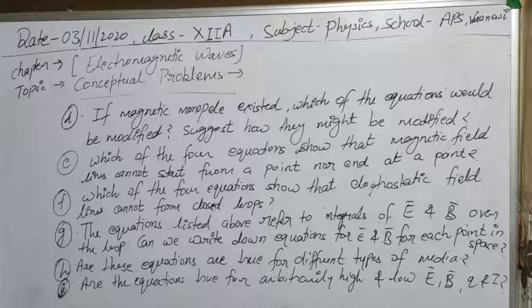The next question is: are these equations true for different types of media, like conducting media, dielectric media, plasma media? If an electromagnetic wave is passing through these types of media, are these equations true or not? Yes, we have to reply to this question. Next: are the equations true for arbitrarily high and low E, B, Q and I? If there is a high value or a low value of E, B, Q and I, whether these equations are true or not. So we have to answer all these questions.